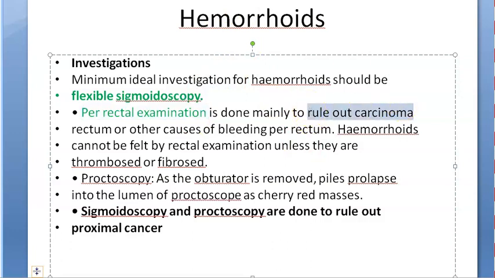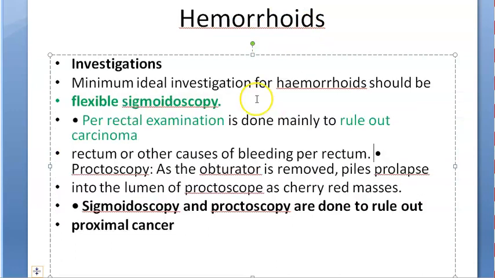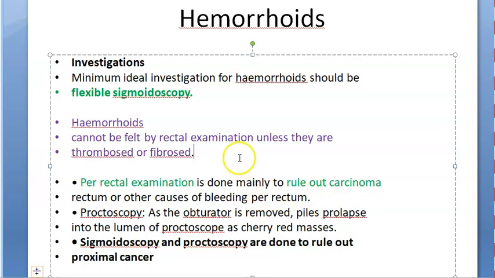Because you can feel a hard mass, right? Because this also, carcinoma also can cause bleeding per rectum. Then, hemorrhoids cannot be felt in rectal examination unless they are thrombosed or fibrosed. This you should keep in mind a lot, because there's no point in doing rectal examination then. So why are you doing rectal examination? Only to rule out carcinoma. Very good. So let's put that here.